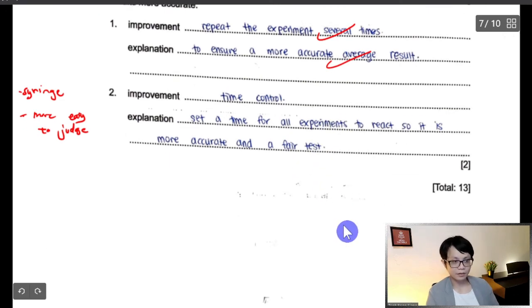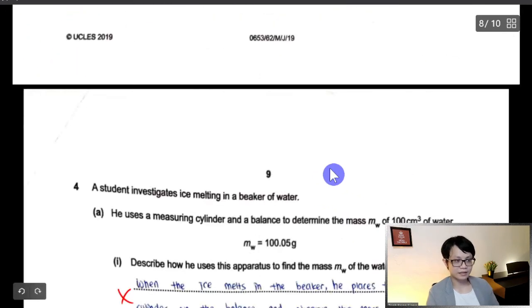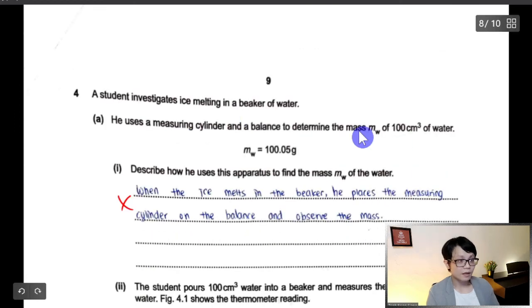Okay, next, number 4. He used a measuring cylinder to determine the mass of 100 cl of water.